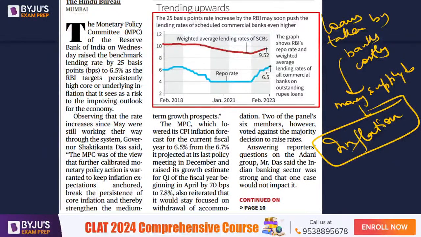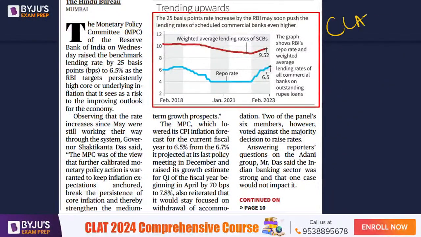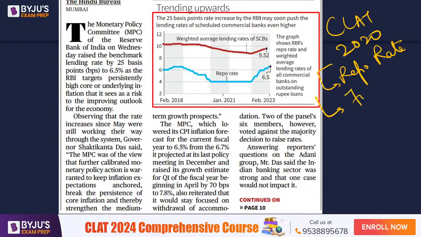You should go and read about these terms from CLAT 2020. They used these terms in the question, like repo rate, then foreign exchange reserve, forex reserve. So these are the terms you should be aware of. Fiscal deficit.